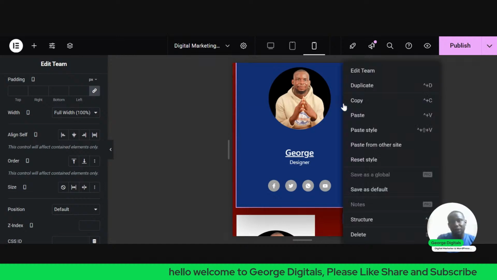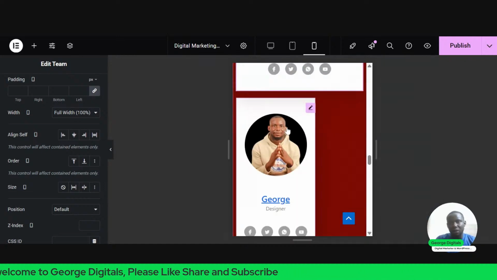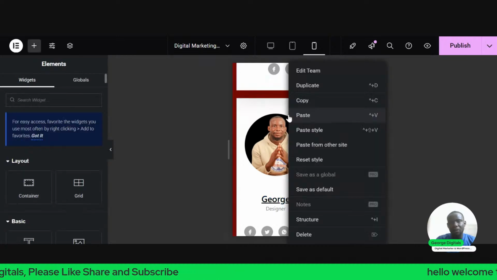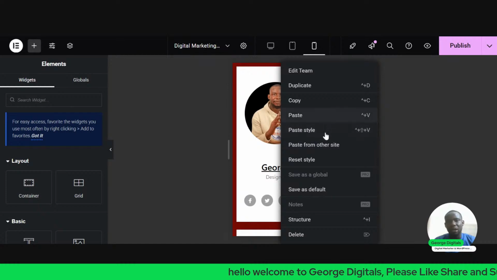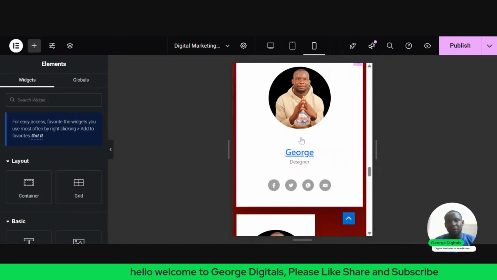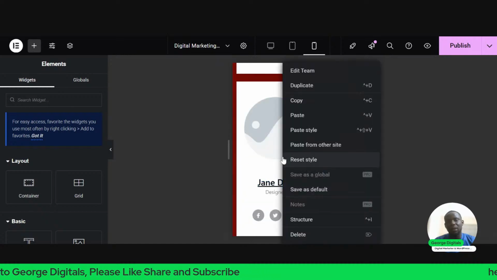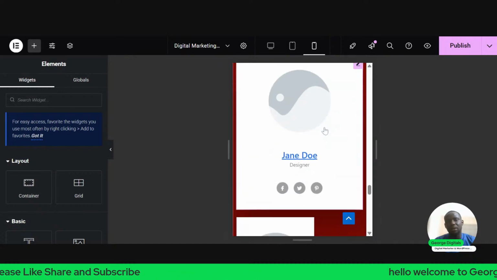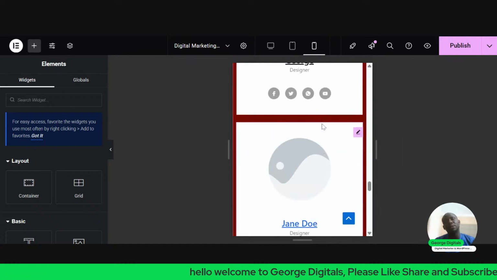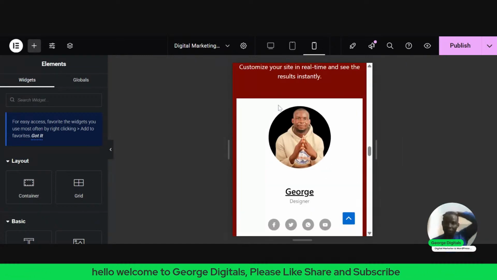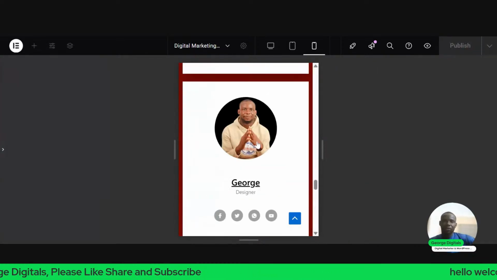Just right click on this and click on this place where you see copy. Right click on this and click on paste style. Let's just do that here. Paste style. Also this paste style and this paste style and this paste style. So this is it. It's full width on phone now. So this is how to do that. So this is how it will look on the mobile phone.